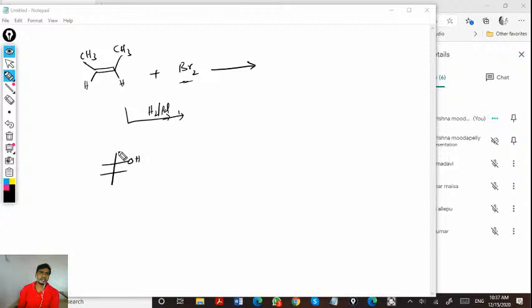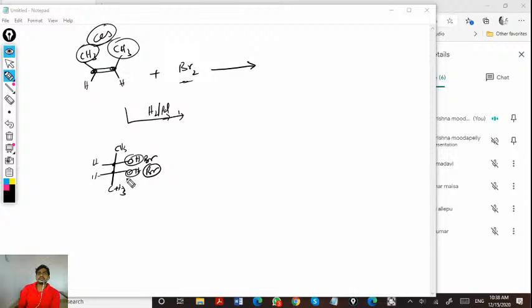If any compound has groups like this, let's say bromine is also there, and the groups are on the same side: if it is sp2 carbon, double bonded carbon, we define them as cis and trans.